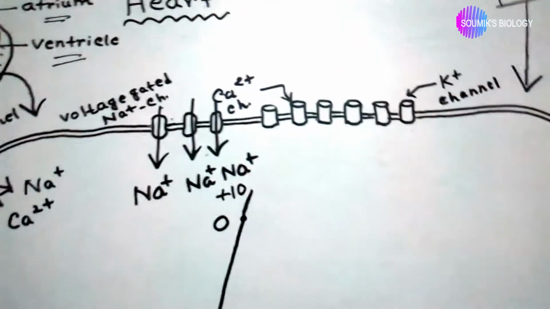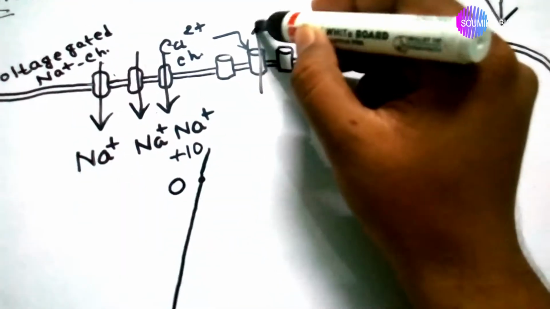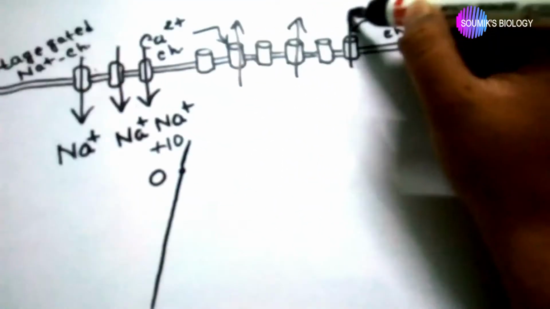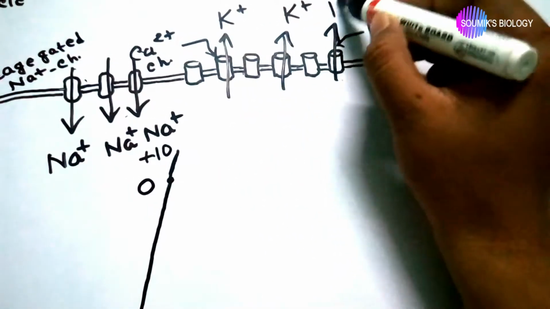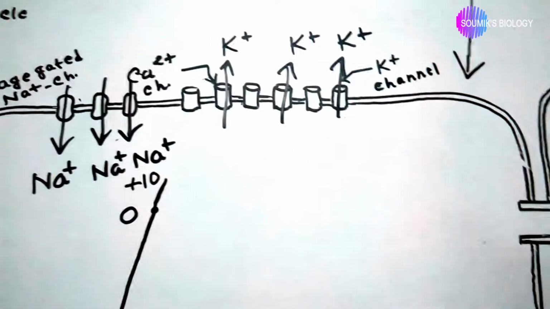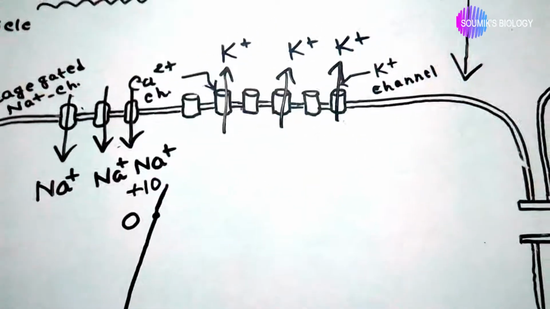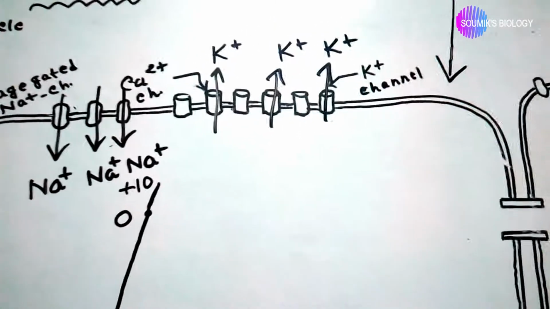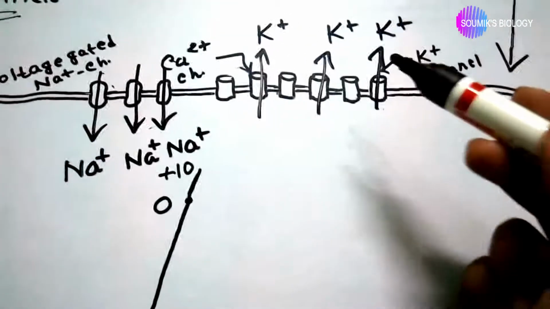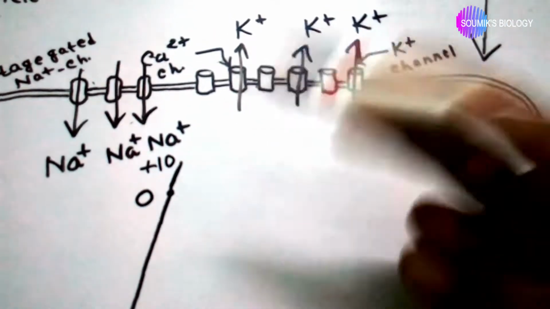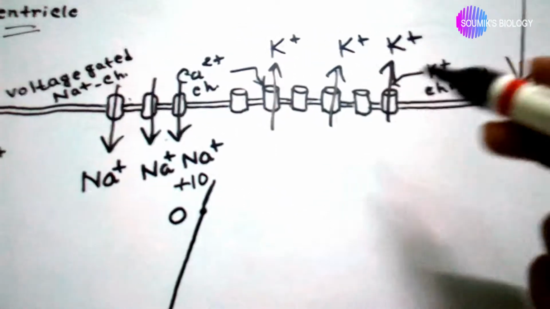So potassium flows outside through the potassium channels along its concentration gradient. Potassium channels facilitate the diffusion of K plus ions.